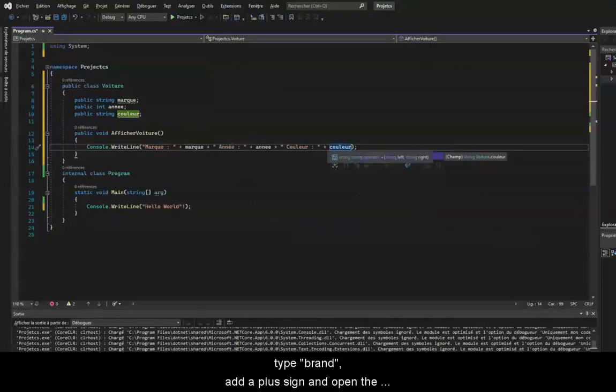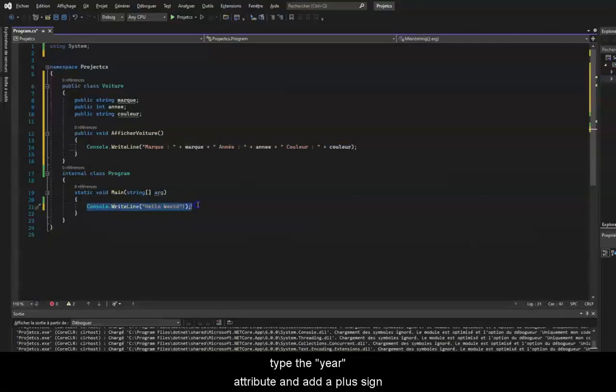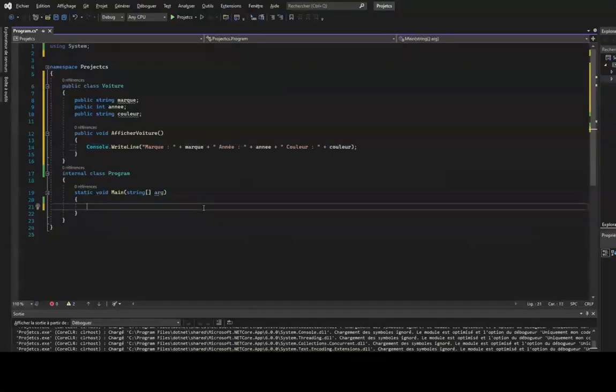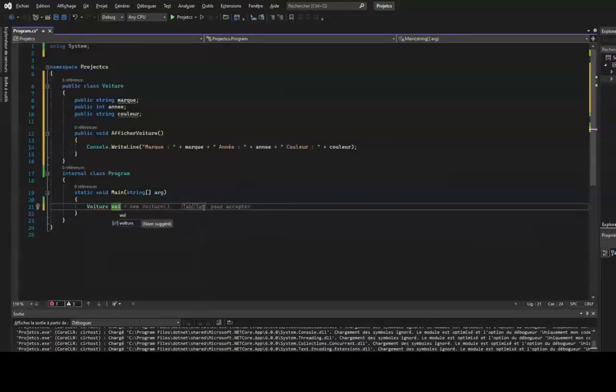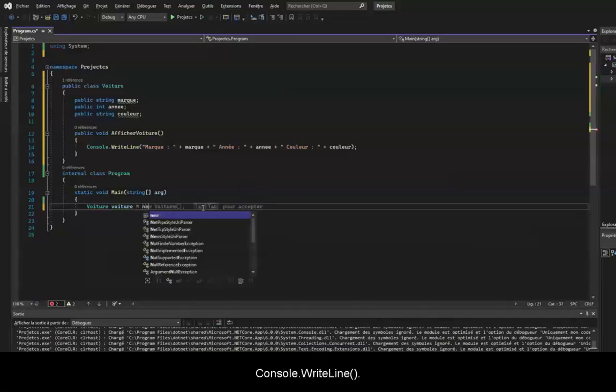Add a plus sign and open the quotation marks, and write year, white space, colon, and white space. And outside the quotation marks, add a plus sign and type the year attribute and add a plus sign. Then we will write color, white space, colon, white space in quotation marks. Then the color attribute and add a plus sign. Then close the quotation marks and add a plus sign. And we will put the color attribute. Also note that this method doesn't take any parameters, as indicated by an empty parenthesis, so it will just display what we've put in the Console.WriteLine.